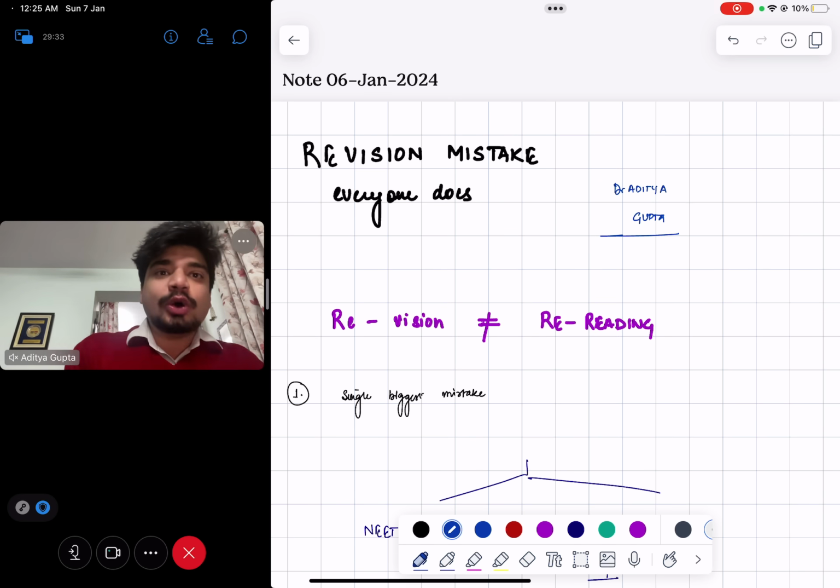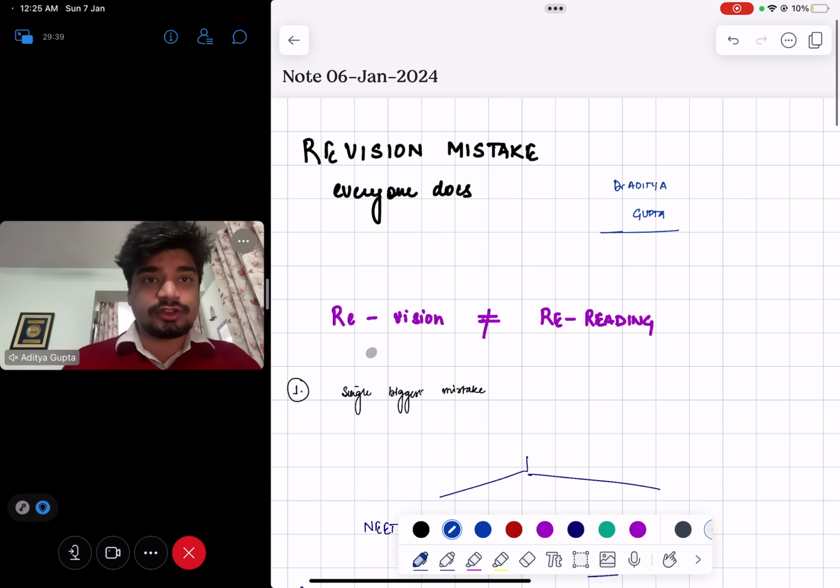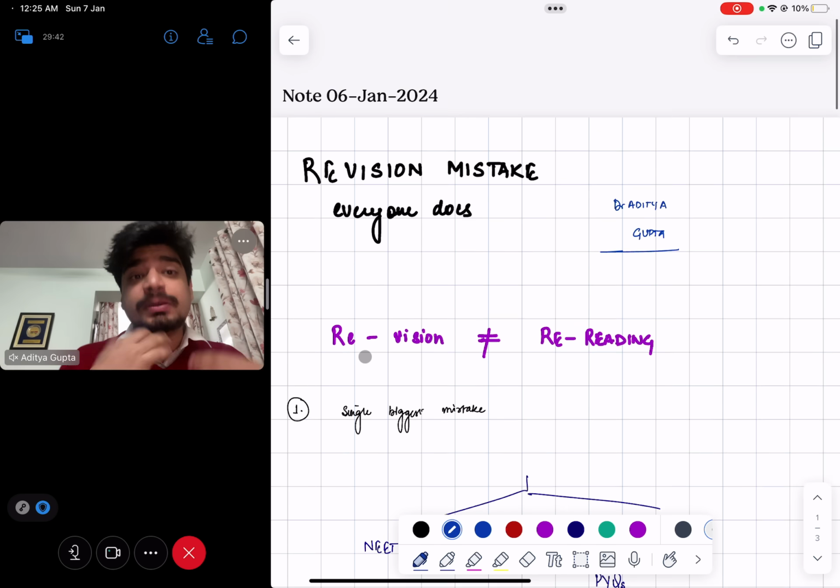I'll make a video tomorrow on how to do retrograde revision. Retrograde revision is the fastest form of revision, and around 50% of the syllabus can easily be done with retrograde revision, which is basically this only, which I've already talked about, but I'll go into a bit more depth on that.